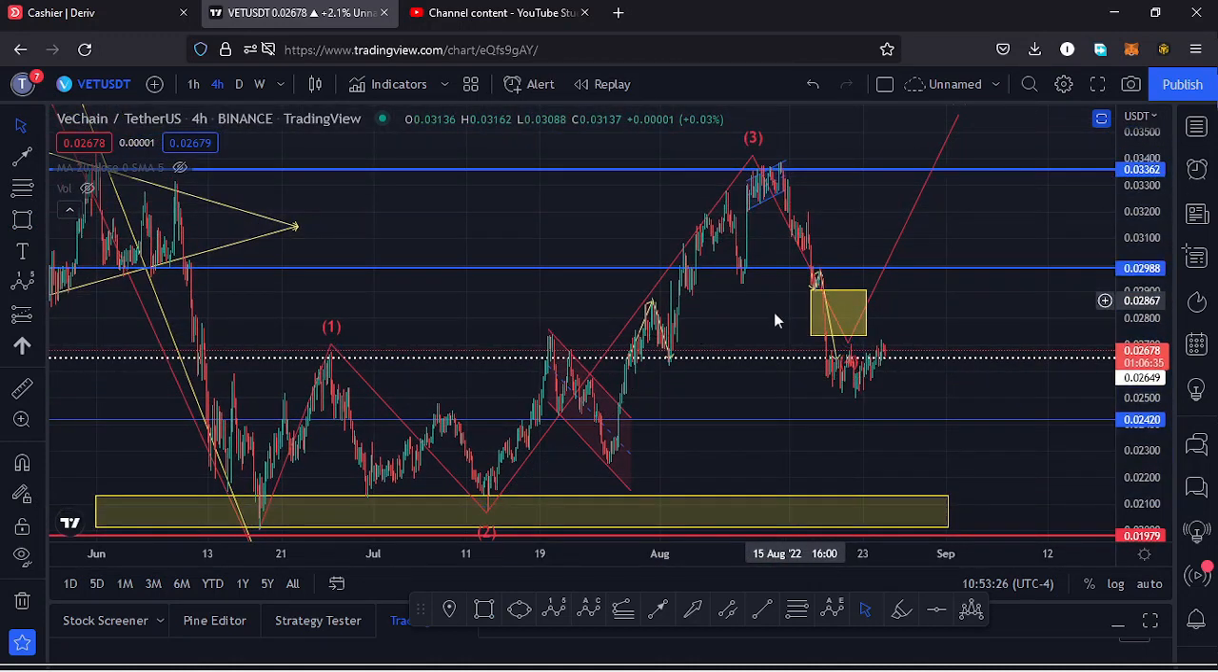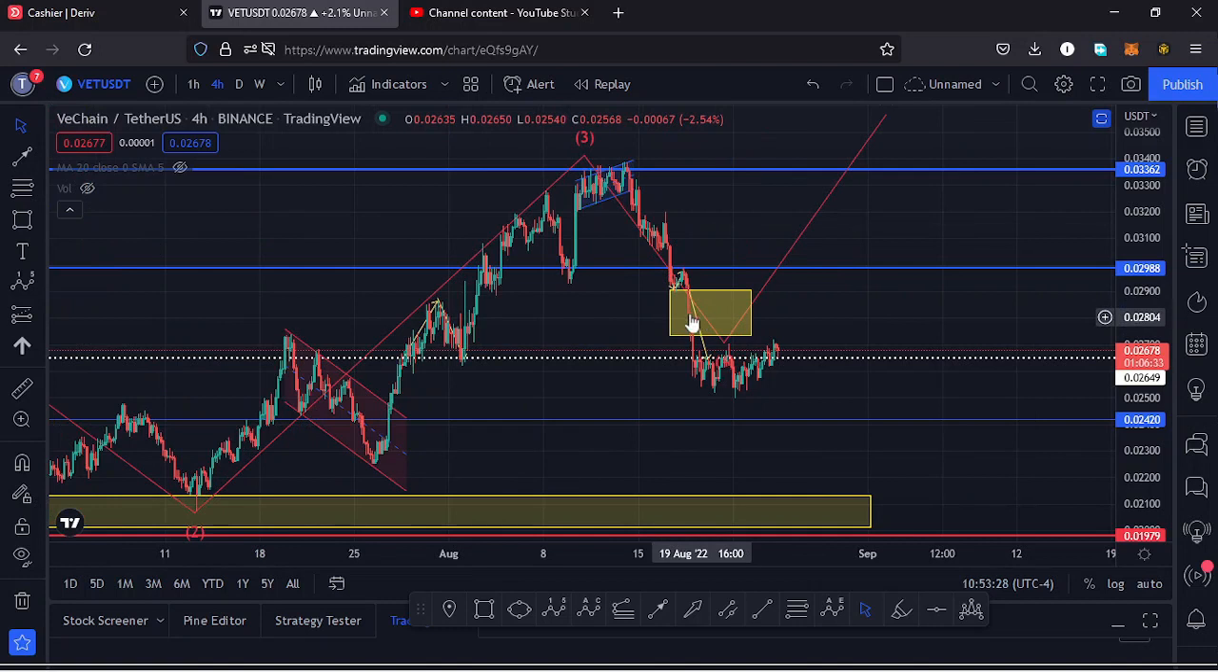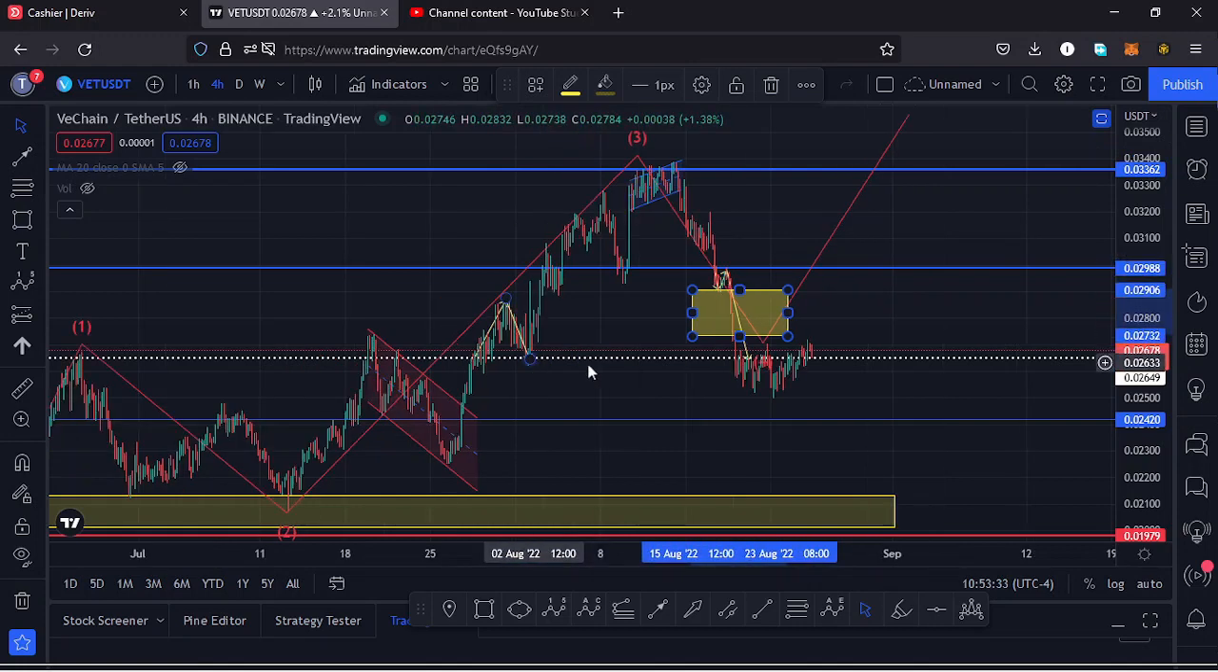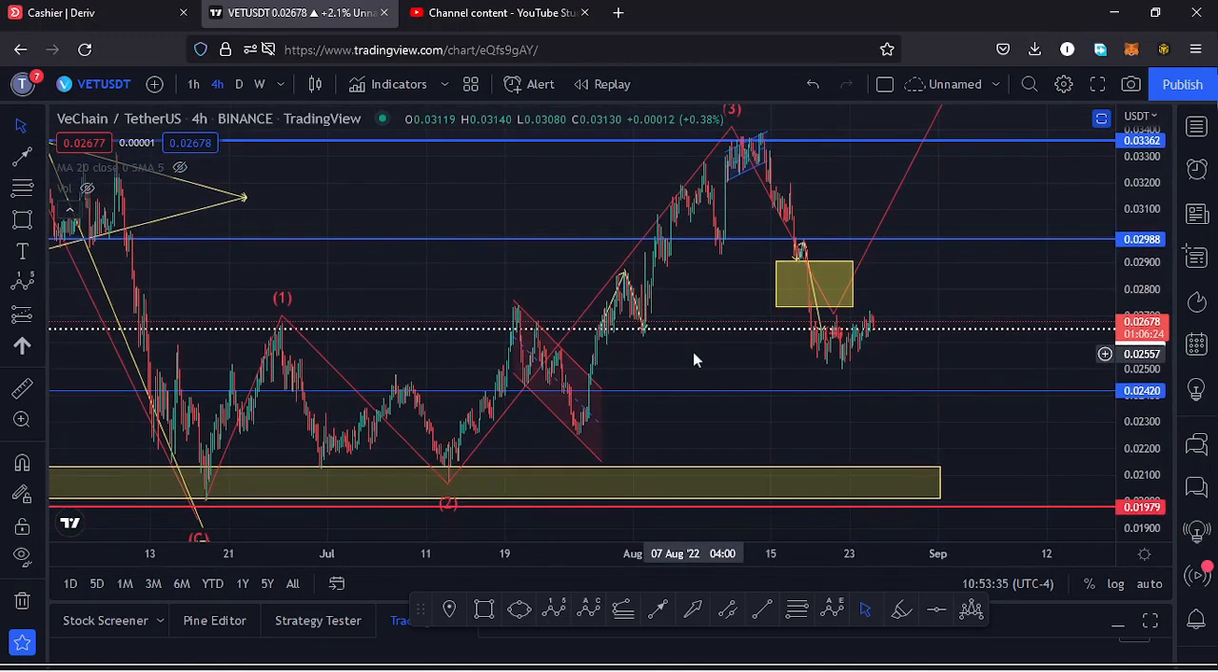And you can see Vechain respected that. We came down into that target area down here, and we even overshot it. And because this is an Elliott wave structure, we also need to have invalidation points here on the charts.